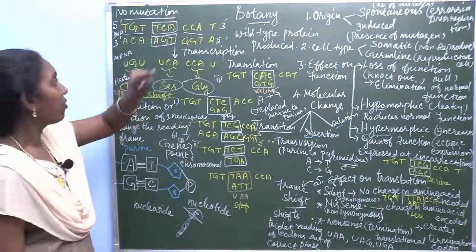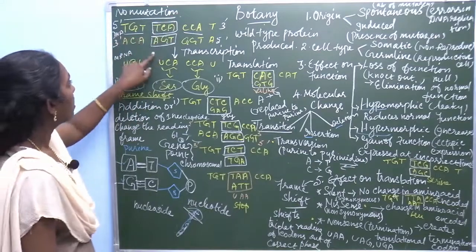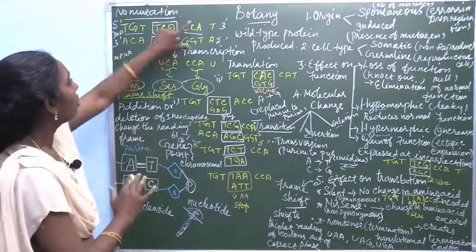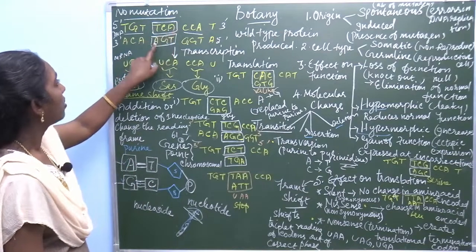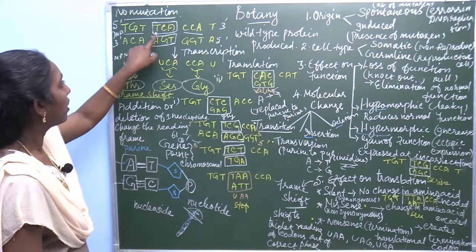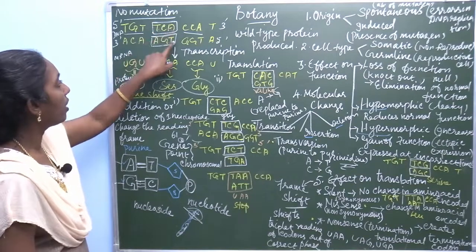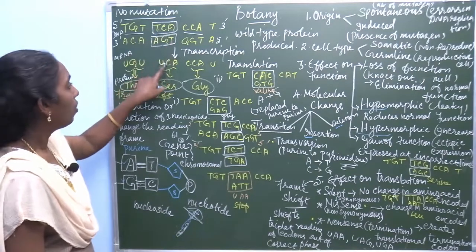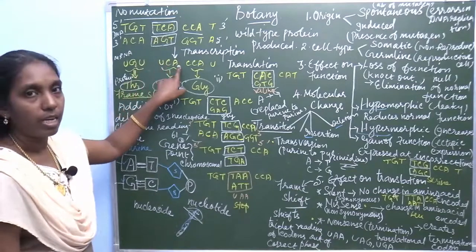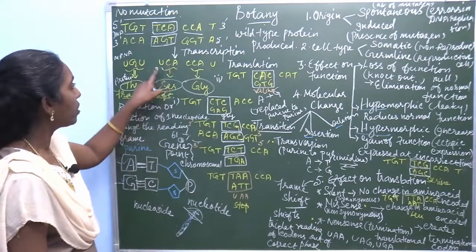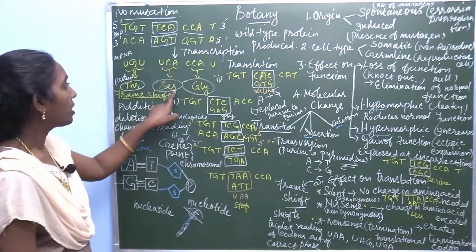In the normal sequence, look at this: thymine, cytosine, adenine. Thymine combines with adenine, cytosine combines with guanine, adenine combines with thymine. So it forms UCA, the triplet code read after transcription, which forms serine.